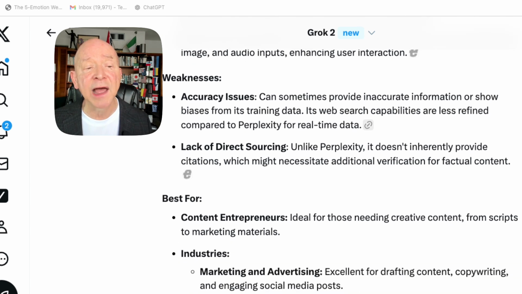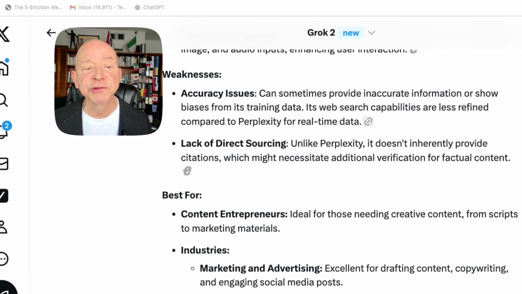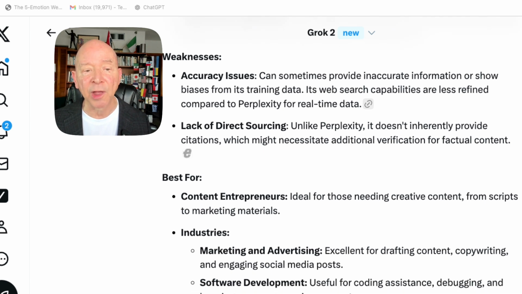Then on the weakness side, accuracy issues. There we go again with what we call hallucinations. Sometimes it's not quite accurate, and also a lack of direct sourcing. Unlike Perplexity, it doesn't inherently provide citations, which might necessitate additional verification for factual content.